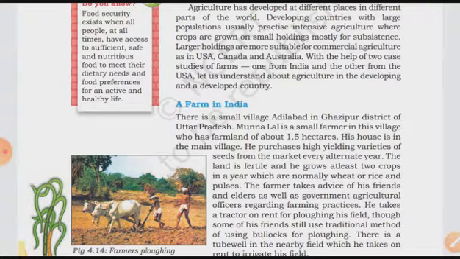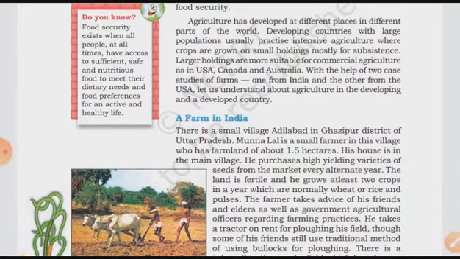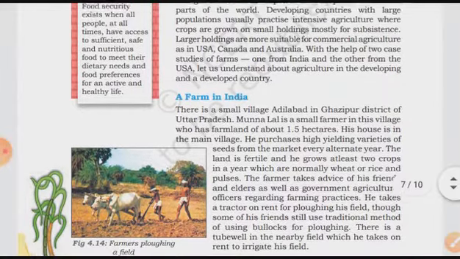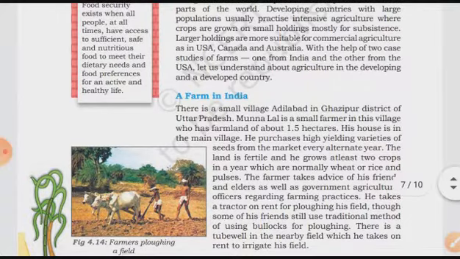The farmers who have large tracts of land use this land for commercial purposes. With the help of two case studies of farms, one from India and one from USA, let us understand agriculture in a developing and a developed country. As India is a developing country and USA is a developed country, we will come to know the differences in the farms in India and in USA.